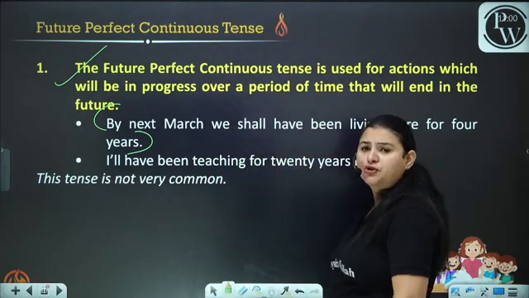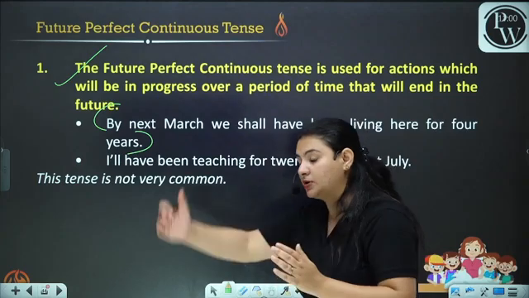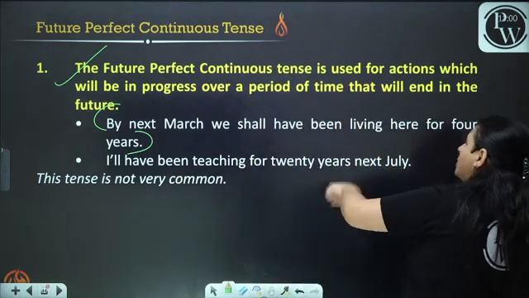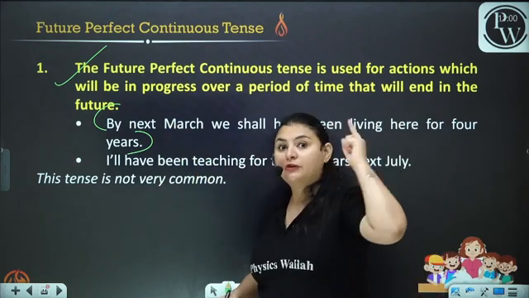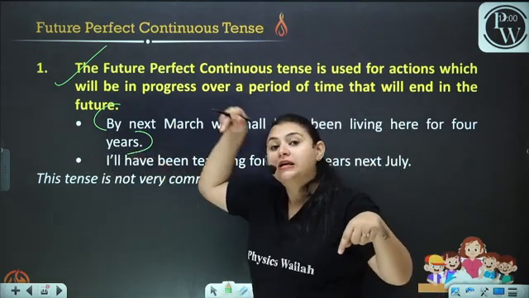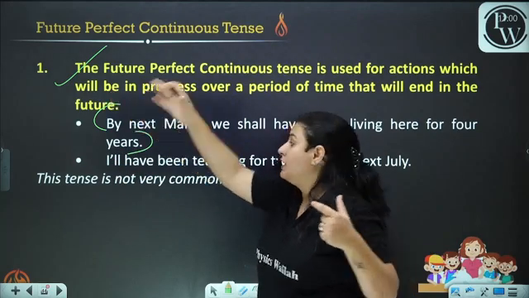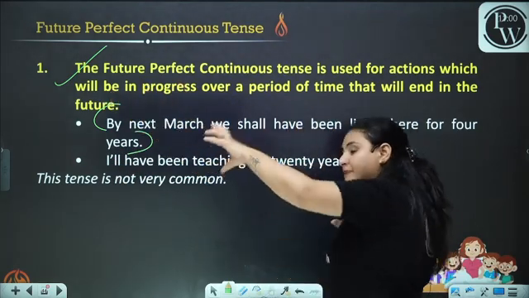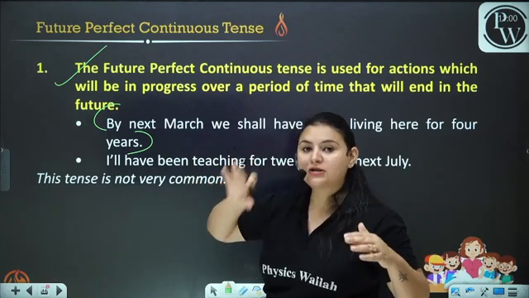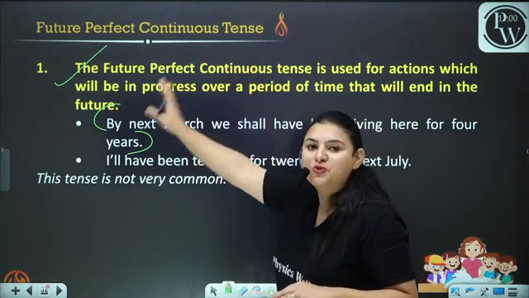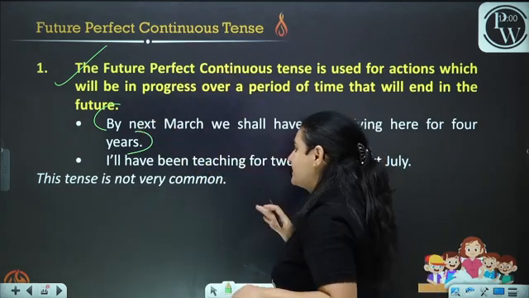By next March, we are talking about the future event. By next March, we shall have been living here for 4 years. They will continue to do so. They would have been living for 4 years and they will continue to do so. In that case, we use the future perfect continuous tense.